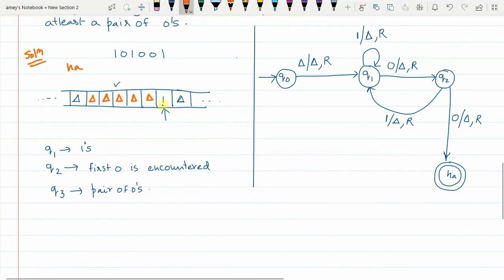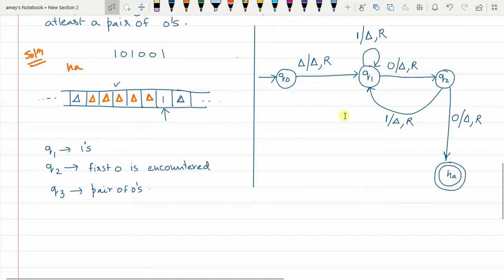Now you will say, sir, why didn't you stop? See, I did not stop because, are all the cells blank? Is the entire string already read? No. I have just read 1 0 1 0 0. This one element is yet to be read. So I cannot stop.